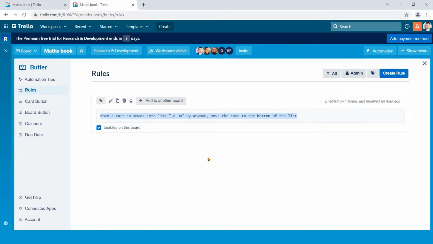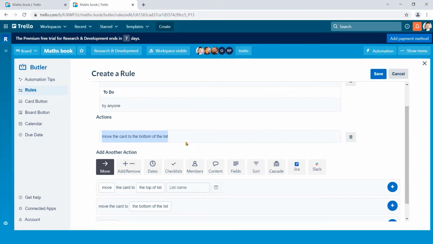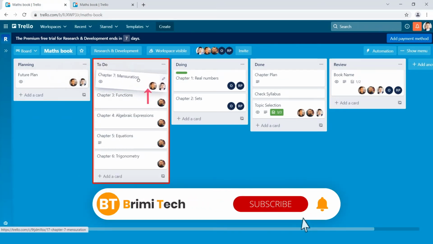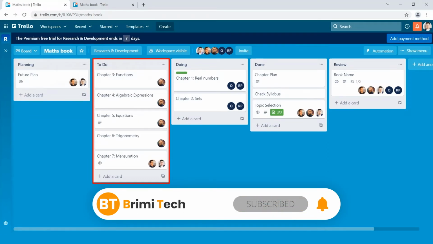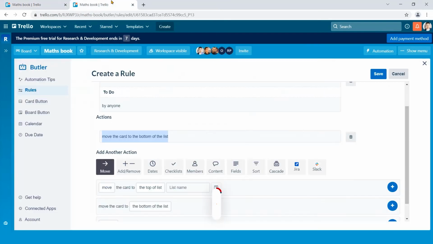If you want to add more actions, click on Edit options here. The last action is shown here. Before setting more actions, I'd like to show you the result of the current action. So, let's go to the board. Here, I drag and drop this card to ToDo List at the top. See, the card automatically returns to the bottom of the list. OK, now send the card to the previous list and get back to our action center.